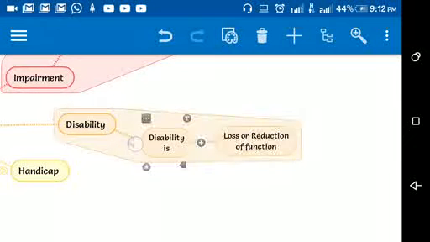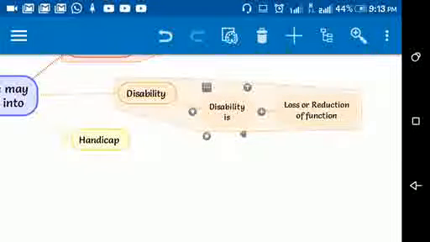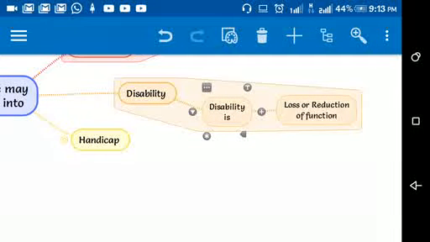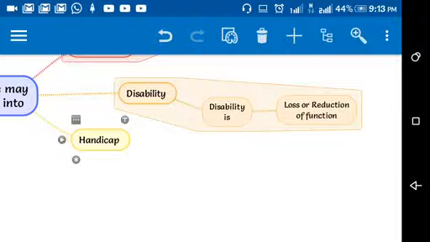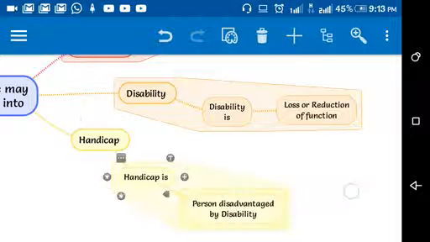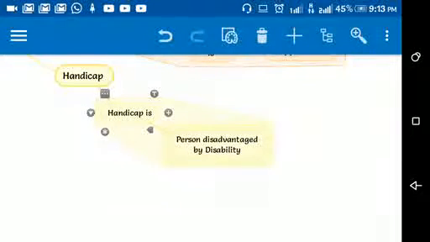Now what is disability? Disability is loss or reduction of function. If the person is not able to do the function properly or not able to do the function at all. So what is handicap? Handicap is a person who is disadvantaged by disability. Some disability has happened to somebody and he is not able to do something, then that kind of person is called handicapped. There are many new terms which have come up for handicap, like physically challenged, especially abled.